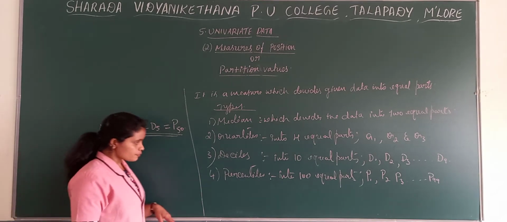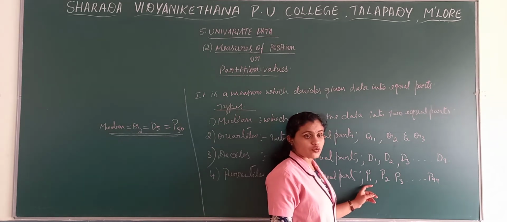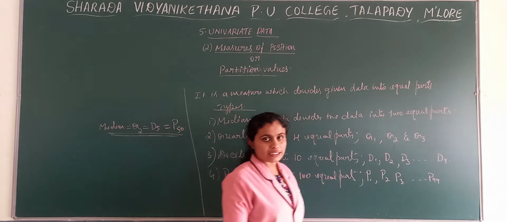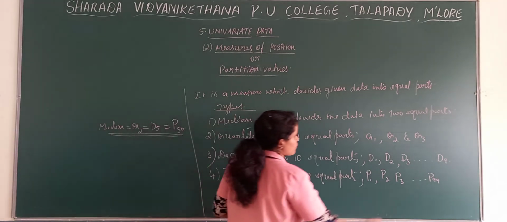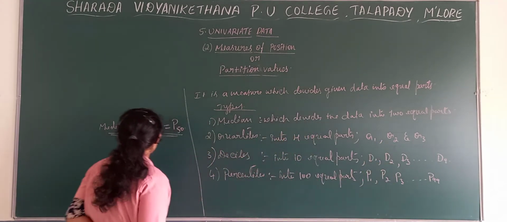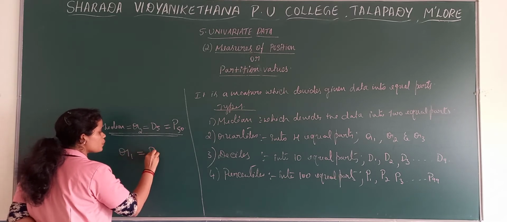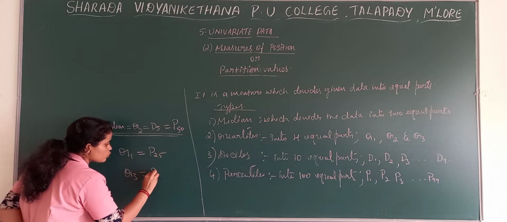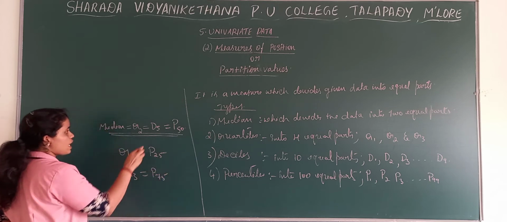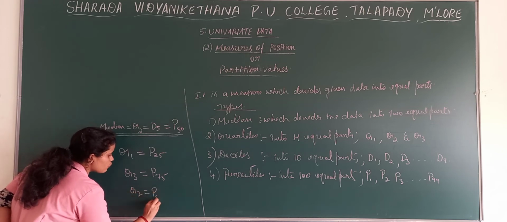In the case of percentiles, it starts from P1 to P99, meaning 100 equal parts. One more thing you have to observe: Q1 is equal to P25 and Q3 is equal to P75, and as I said Q2 is equal to P50.